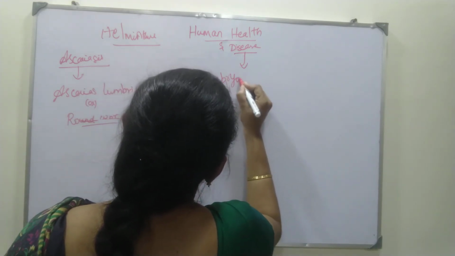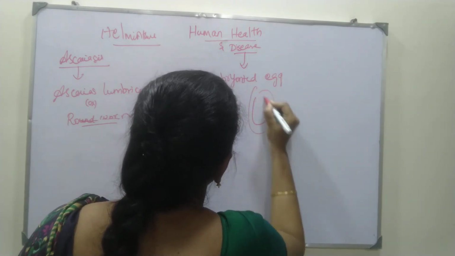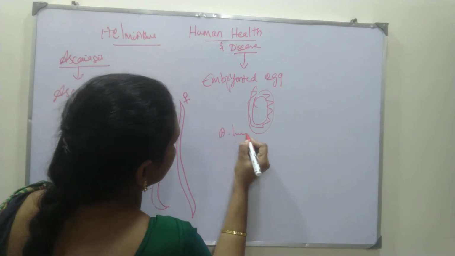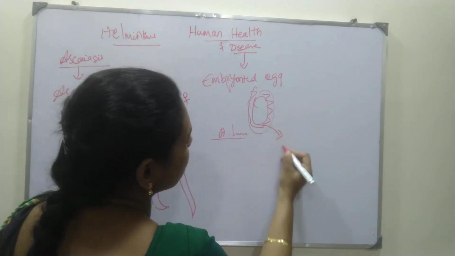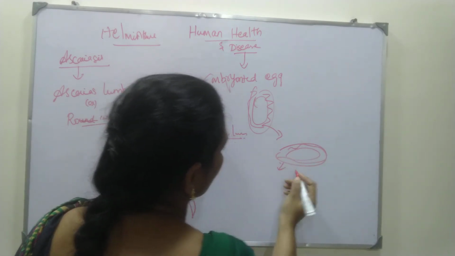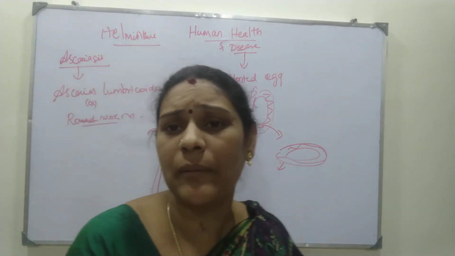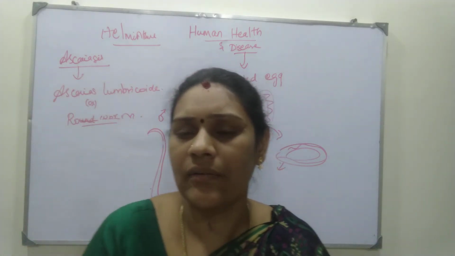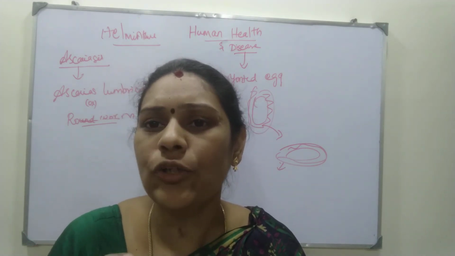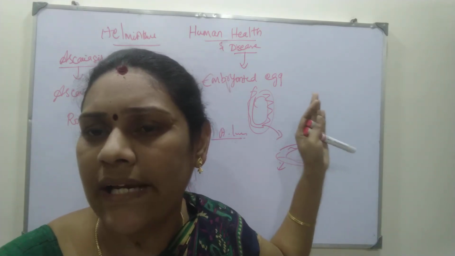This embryonated egg of Ascaris lumbricoides, or the roundworm, you can say, is present in the soil. The children who come and play with the soil get it into the mouth through hand-to-mouth contact, from soil consisting of embryonated eggs.